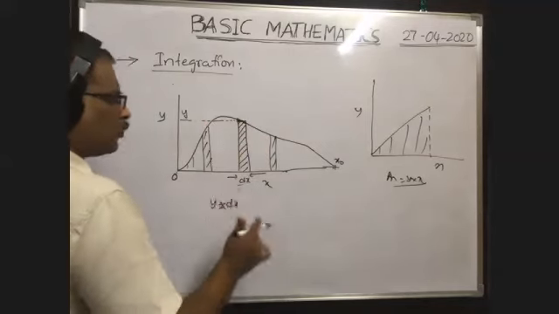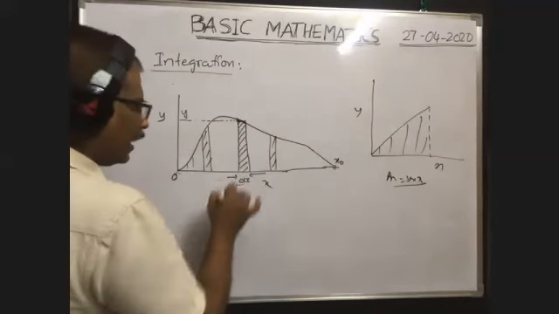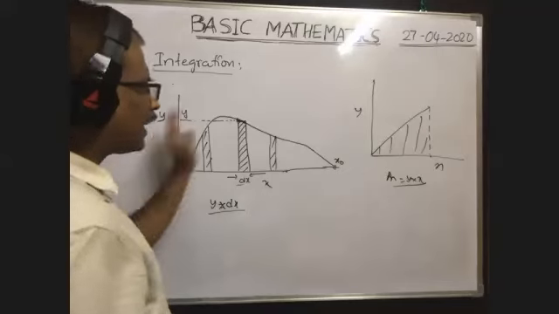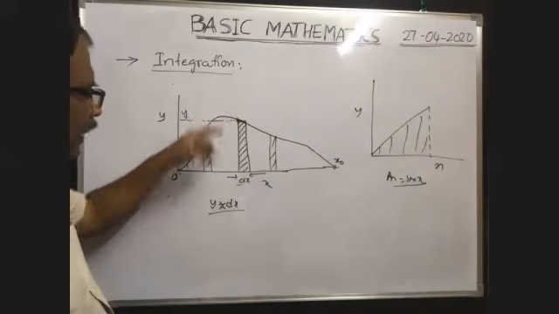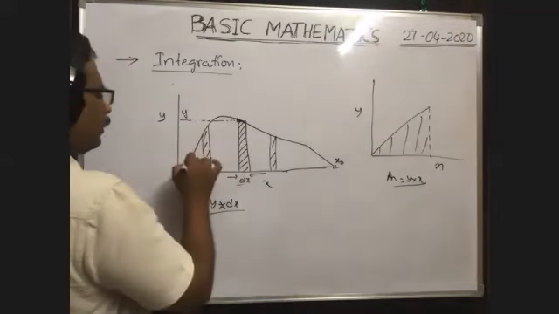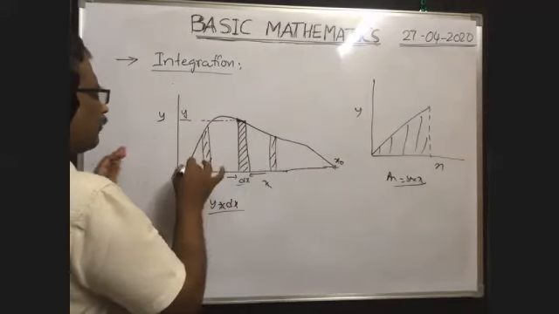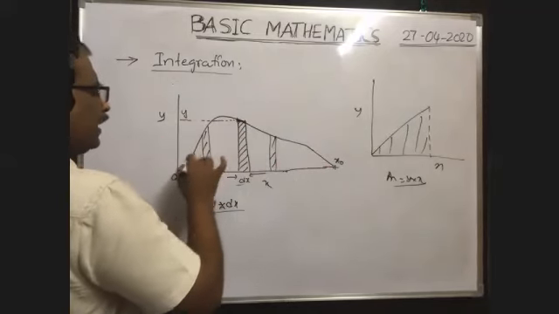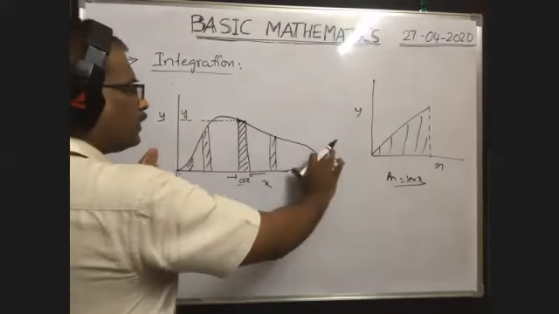Our aim is to find the area between this graph and the x-axis. But we have calculated the area under the element, because we cannot find it directly. This type of element we can imagine from x equal to 0 to x equal to x naught. This is one element, this is one element. In this way, from this point to this point, we can imagine an infinite number of this type of elements.